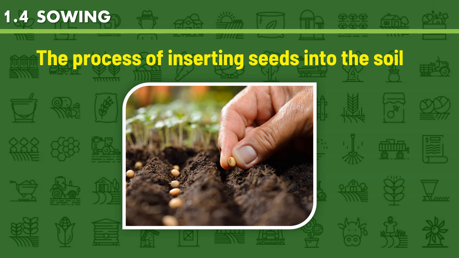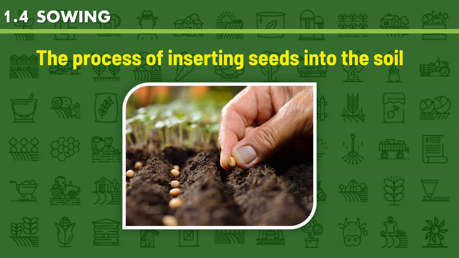Sowing. Sowing is literally the process of inserting the seeds into the soil. This is kind of basic sense, but in order for a crop to be grown, the seeds have to be planted into the soil, and through water and other necessities, the seed bursts into the actual crop. Sowing is probably the most important part.